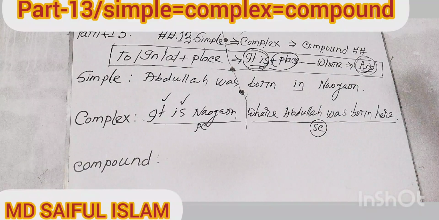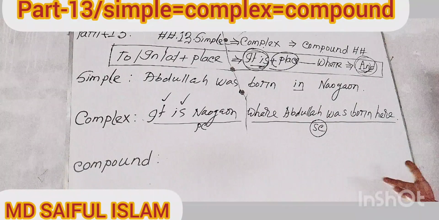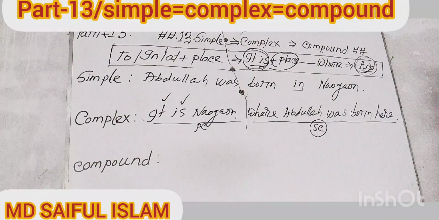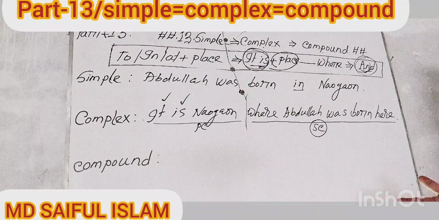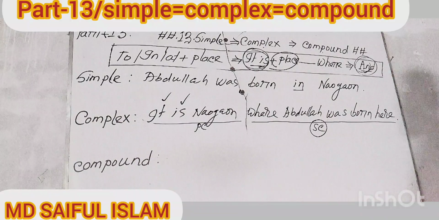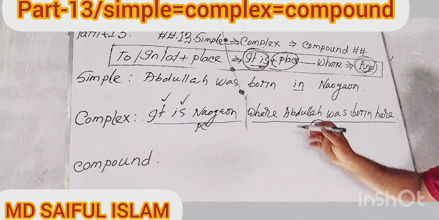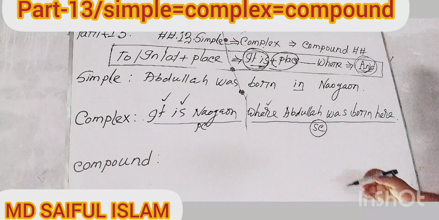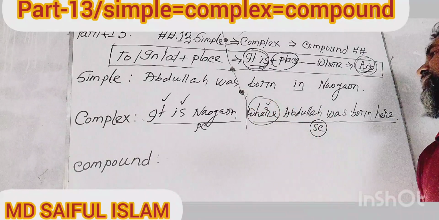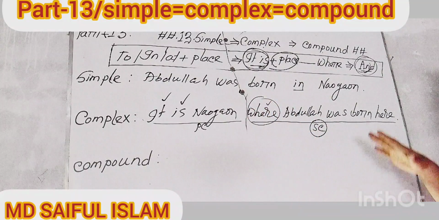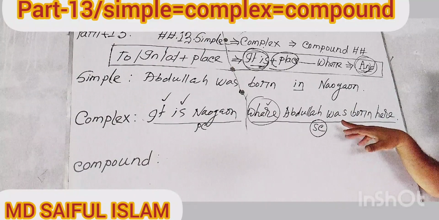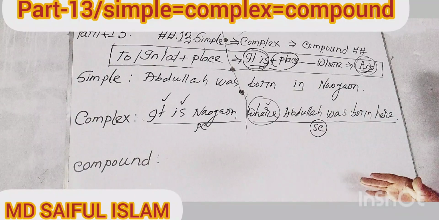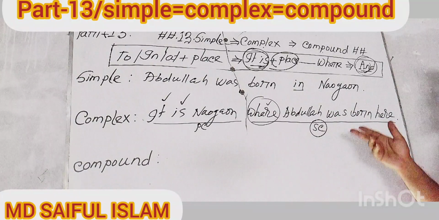Why? Because, my dear learners, you were told that according to the rules of grammar, a subordinate clause is a clause which is started with a subordinate marker. Here, the word "where" is of course the subordinate marker, and in this sense this portion is a subordinate clause. Now think about what category of sentence this is.